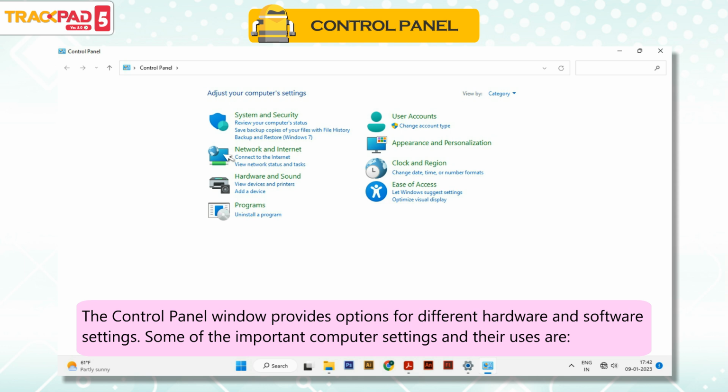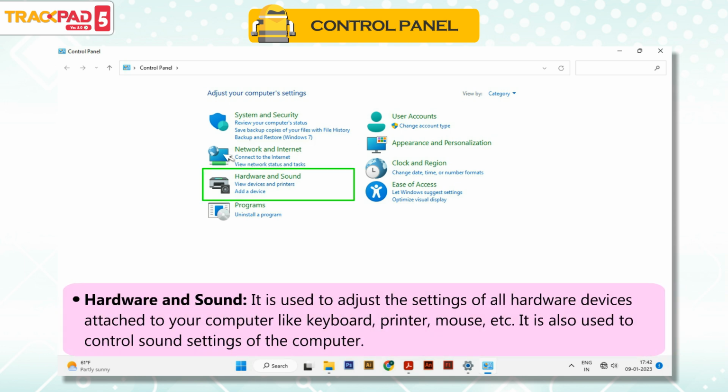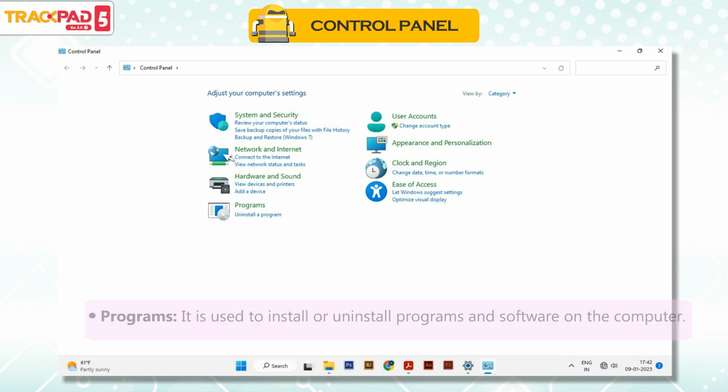Some of the important computer settings and their uses are: System and security. It is used for setting the overall operations and security of Windows 11. Hardware and sound. It is used to adjust the settings of all hardware devices attached to your computer like keyboard, printer, mouse, etc. It is also used to control the sound settings of the computer.